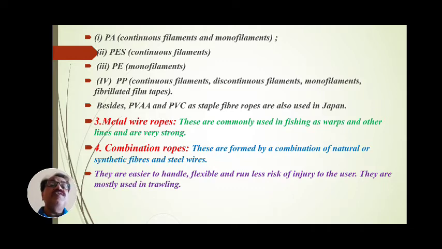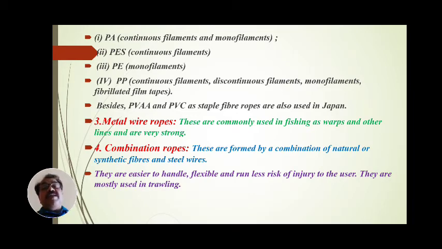These are popularly utilized for manufacturing of nets and gears as well as used in vessels. Besides PA, PES, PE and PP, PVAA and PVC as staple fiber ropes are also used in Japan.